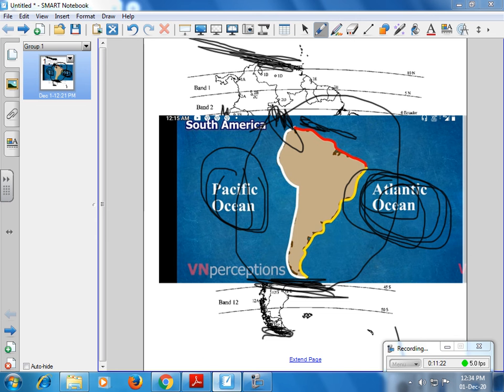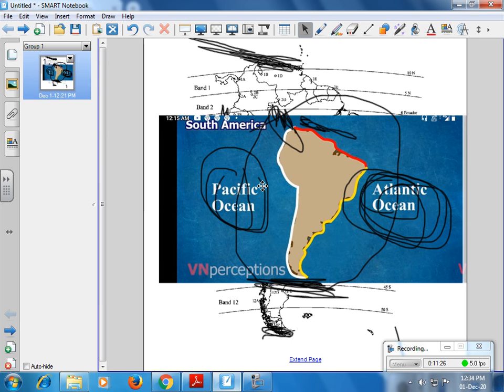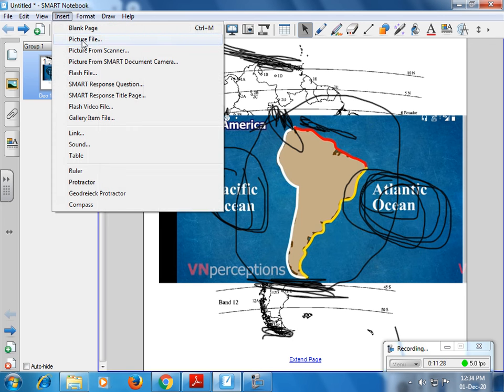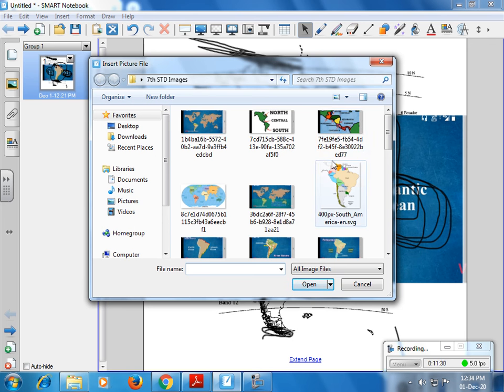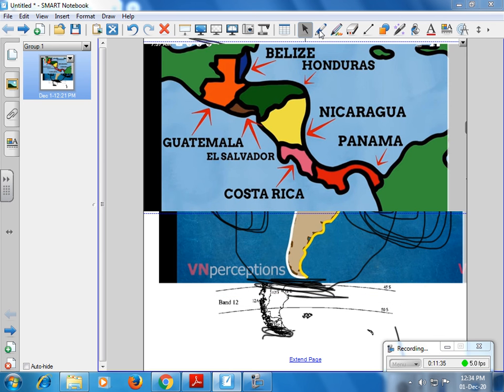I will show you some more pictures so that you can understand the Panama Canal. See, this is the Panama Canal. Here is North America, and this is South America.